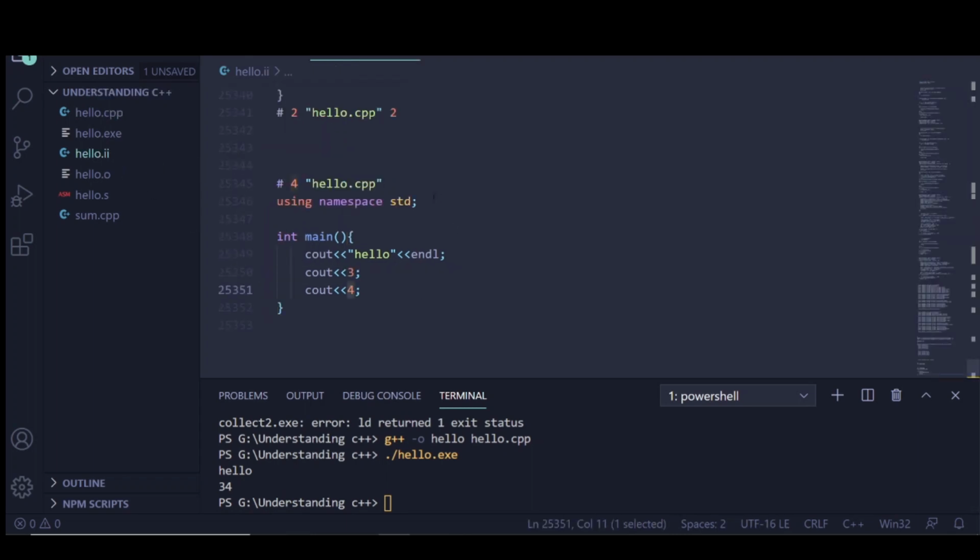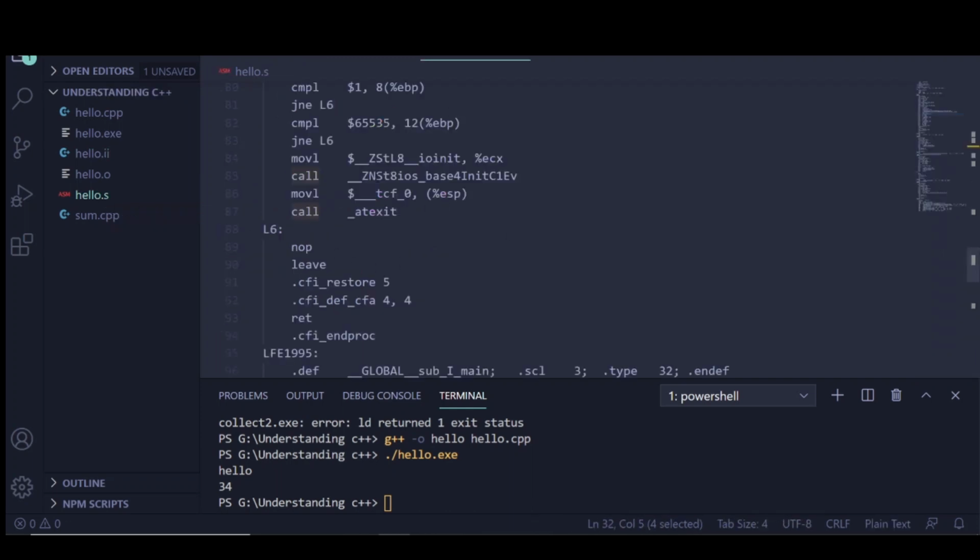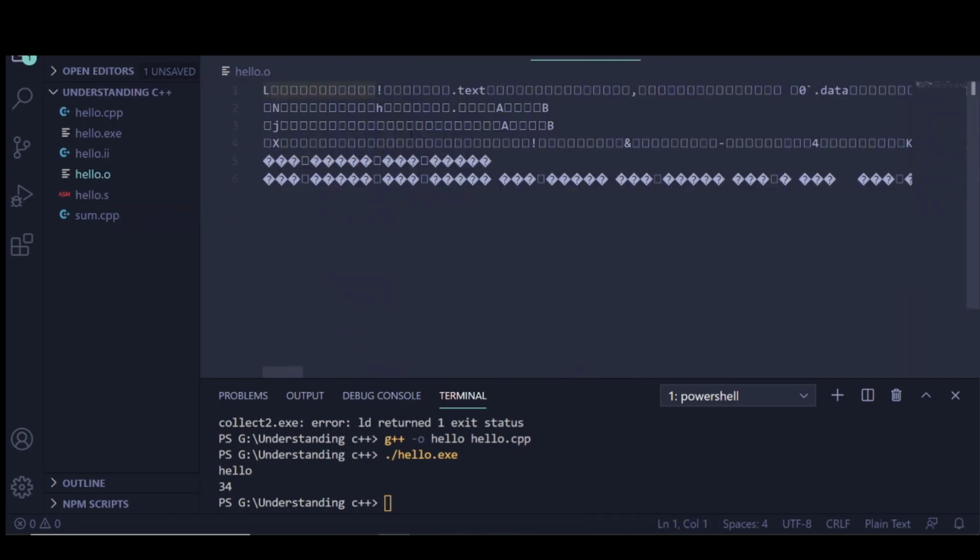So this is after preprocessing, and after that it is changed into the assembly language code, and here is the assembly language code, and from here it is moved into the object file, and this is how the object file looks. It's an encrypted form.